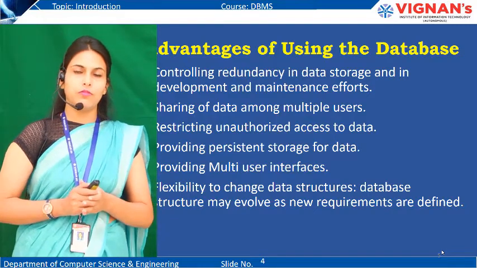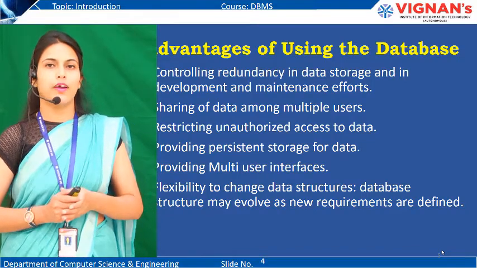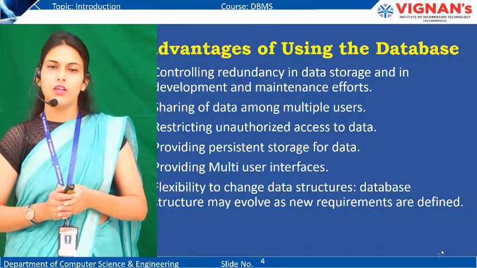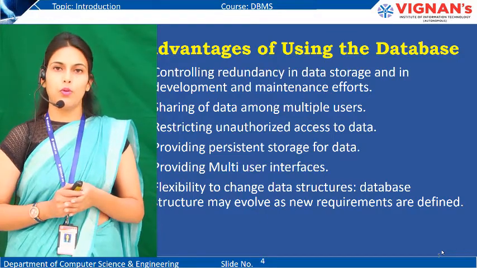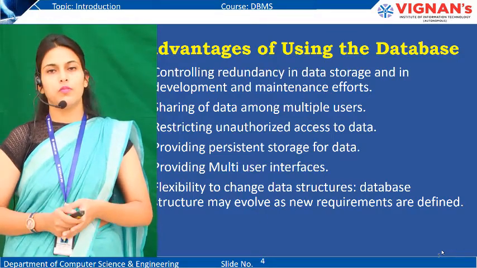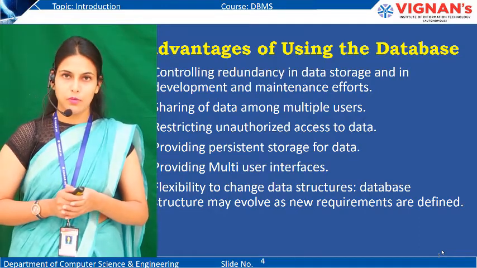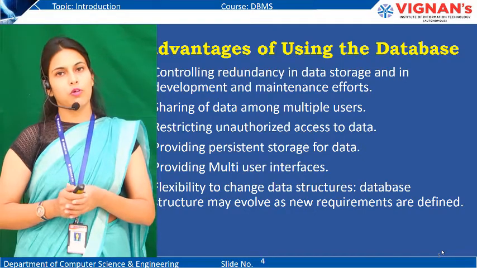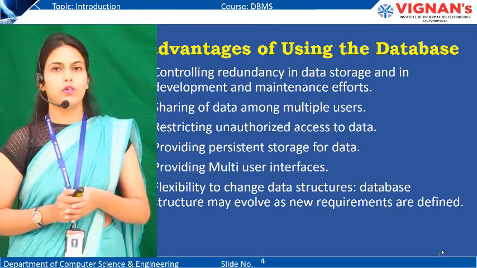Whatever duplicate data we used to produce while using the file system, now we are not producing. We are trying to control the redundant data in case of database approach.